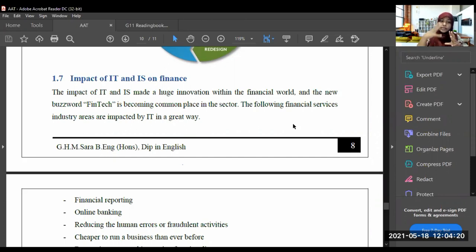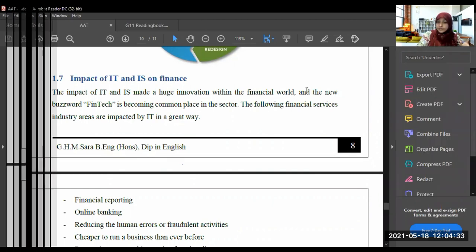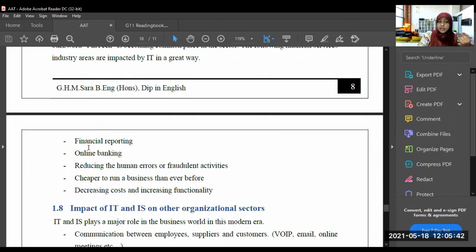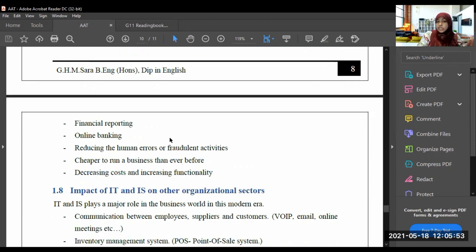So what is the impact of IT and IS in finance? What does it do in finance? What is the work of IT and IS in the financial sector? Financial reporting. They are making financial reporting. Online banking. You know online banking. Reducing human errors and fraudulent activities.